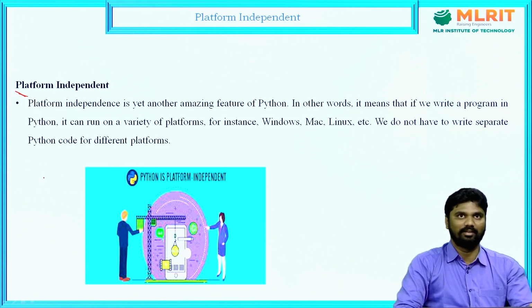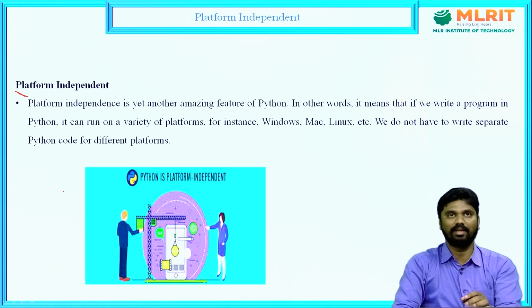Platform independent. It means, for example, now I developed an application by using Python in Windows operating system. Now the same Python code I am going to run on another operating system, that is Linux operating system. Whatever output I got in the Windows operating system, the same output I will get in Linux operating system.